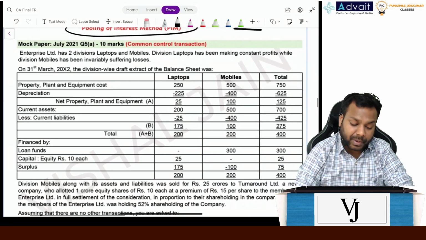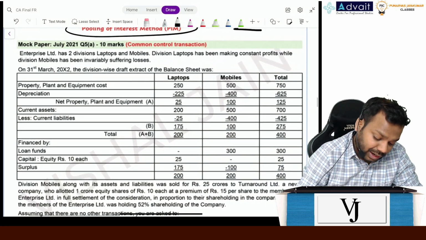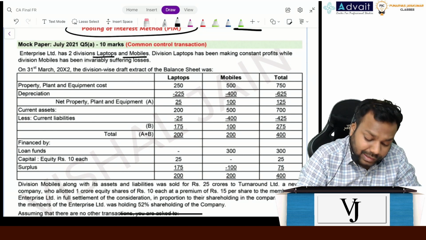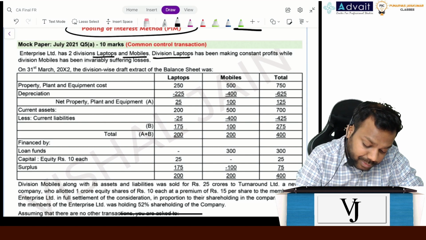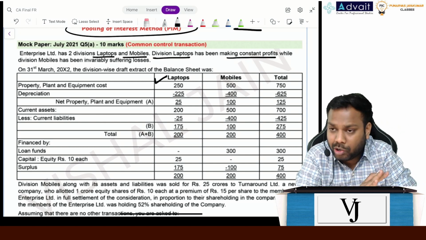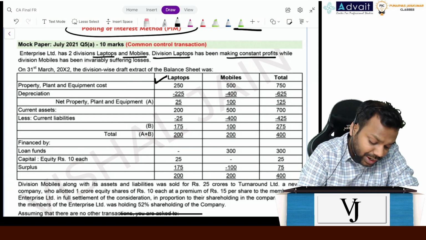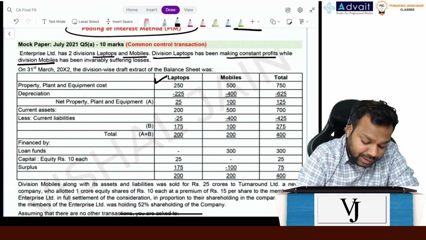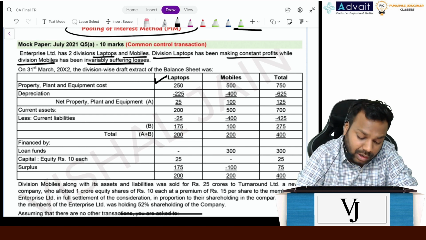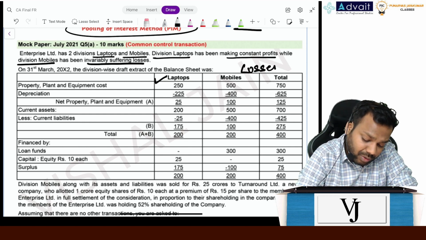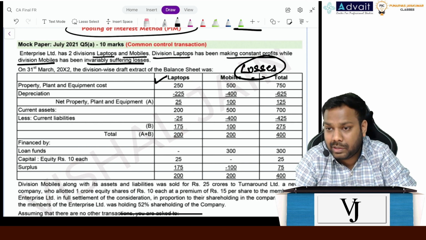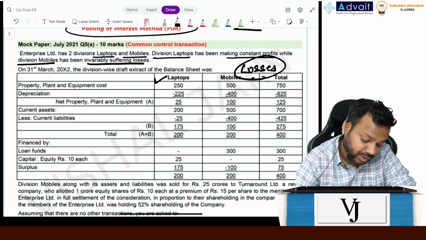Again, this question is from your past paper. It says Enterprise Limited has two divisions, laptop and mobiles. The laptop division has been making constant profits. There is no challenge in that. While the mobile division has been suffering losses. Now, since it is suffering losses, I want to sell this division. Now, what happens?